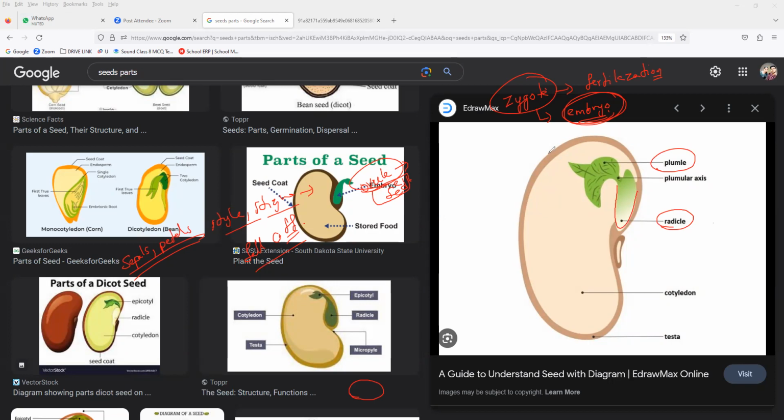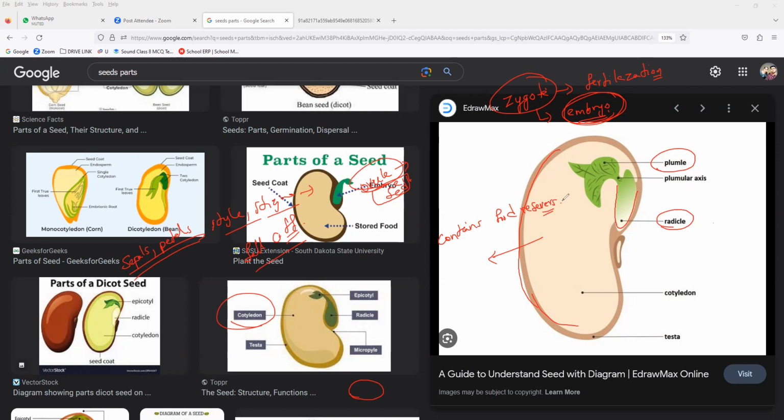Plumule. And the seed part that we are eating. How many of you are eating the seeds? That edible part is called the cotyledon. What is it called, everyone? Cotyledons. What is the use of these cotyledons? They contain what? Anyone? They contain food reserves. It is actually a food bank.